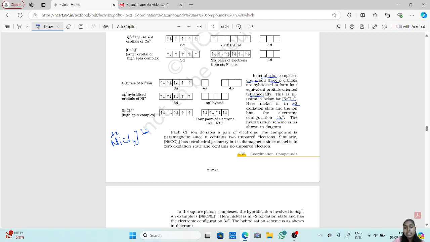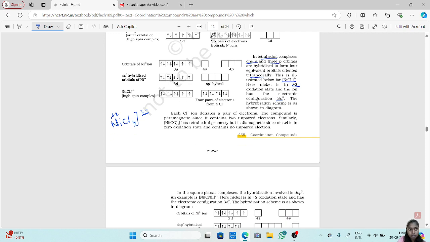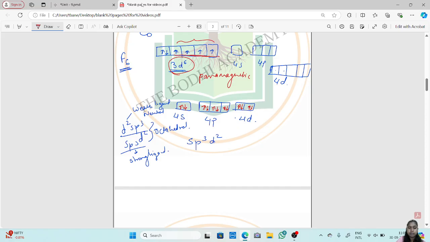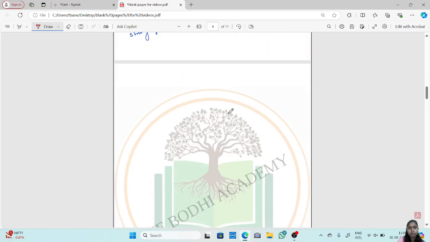Now the hybridization scheme is as shown in the diagram. Since nickel is in the +2 state, the 3d orbital will have 8 electrons.